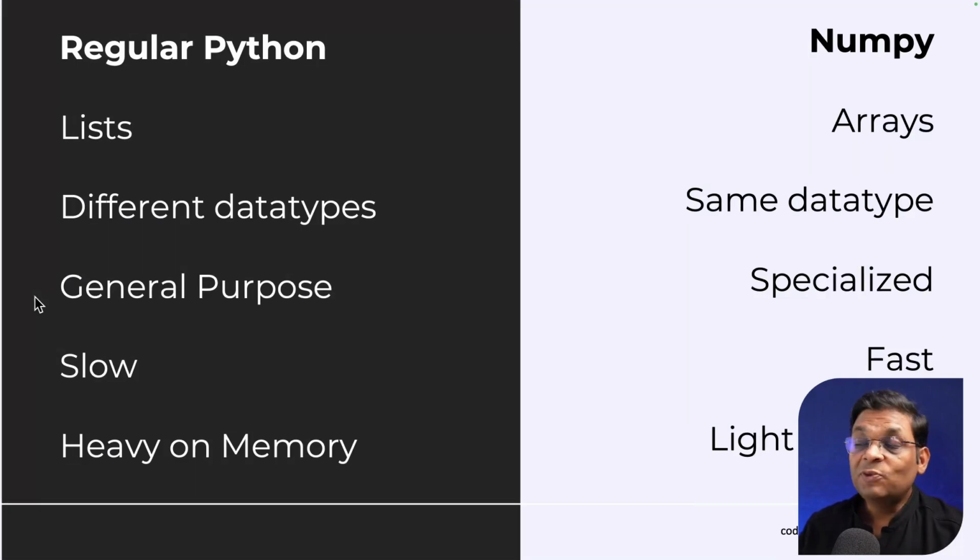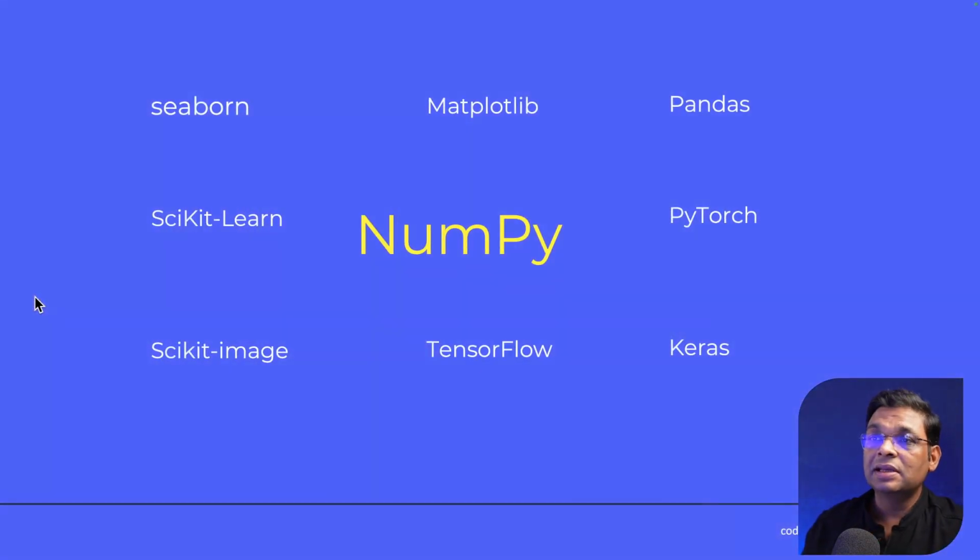Now the next question is why you should care about NumPy. Are you going to work with NumPy all the time? Not really. With NumPy you learn the fundamentals, but all the data science and machine learning libraries, for example Seaborn, Matplotlib, PyTorch, Pandas, Keras, TensorFlow, are actually using NumPy as the base. All these libraries are built on top of NumPy. If you don't know how NumPy arrays, NumPy functions and matrices work, then it will be very difficult to understand the fundamentals of all these libraries.